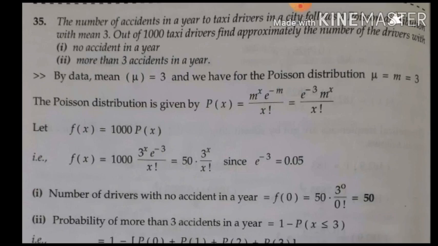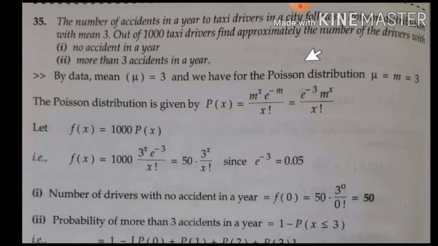Always Poisson distribution will be applied when n is very large and p, the probability of chances, is very small. It means for the rare cases. Rare cases means what? So many people drive, but accidents happen with less chances.